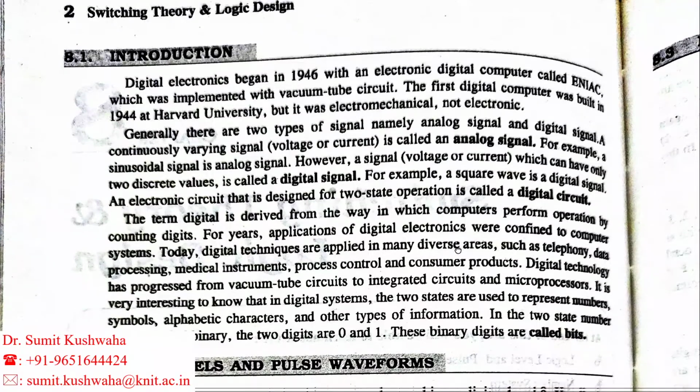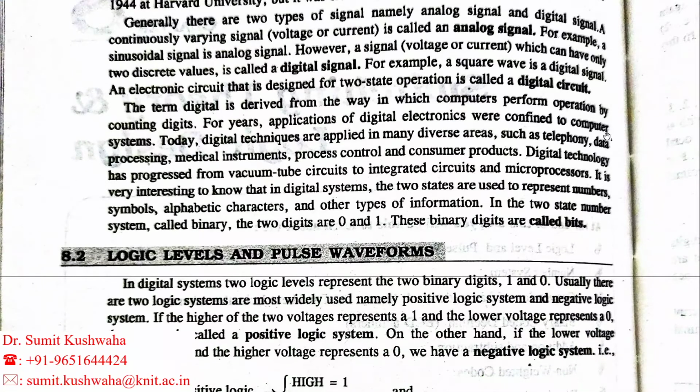However, a signal, voltage or current, which can have only two discrete values is called a digital signal. As I told you, at a particular time the signal has a particular value. For example, a square wave is a digital signal. I have already explained in the clipper circuit and clamper circuit that we used a square wave as an input in that circuit, so that was a digital signal.